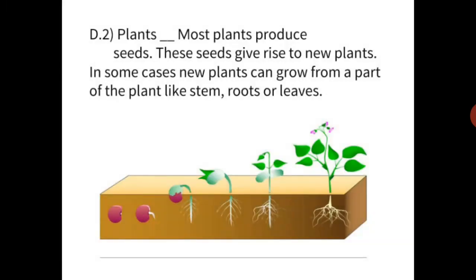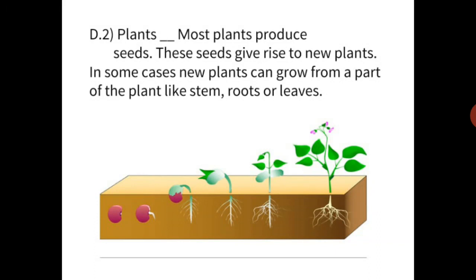Plants also reproduce. Most plants produce seeds. These seeds give rise, means give birth, to new plants. A mango seed gives rise to a new mango plant. Here in the picture we can see that a pink colored seed is in the brown colored soil, and step by step it is changing and giving rise to a new plant.